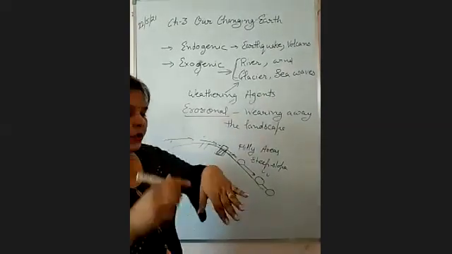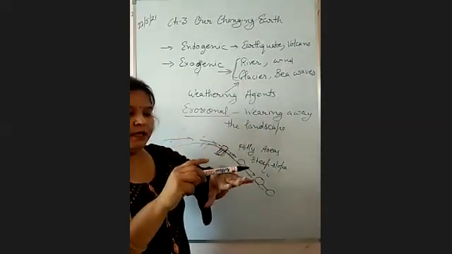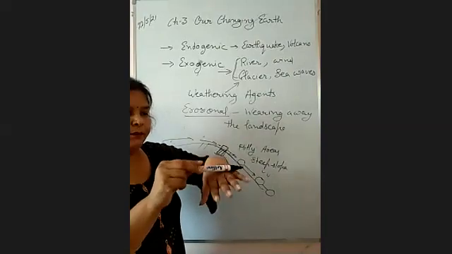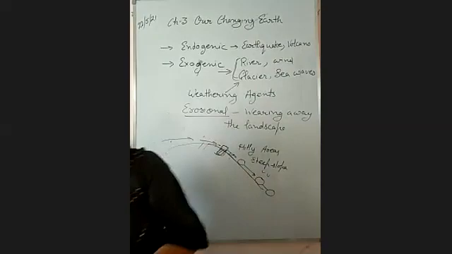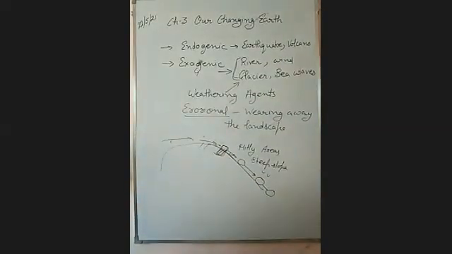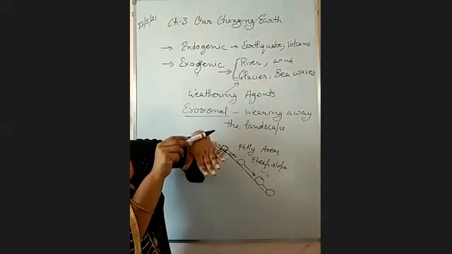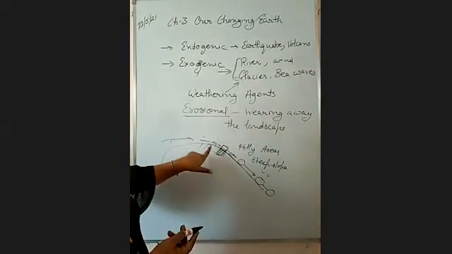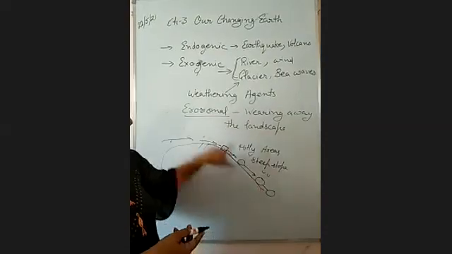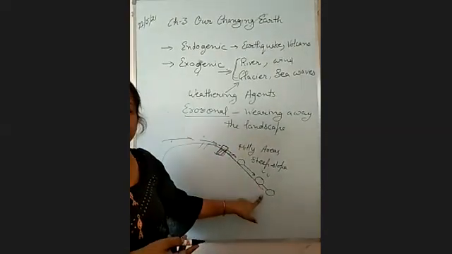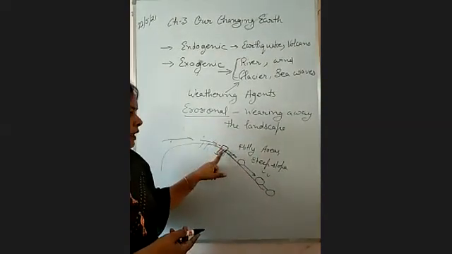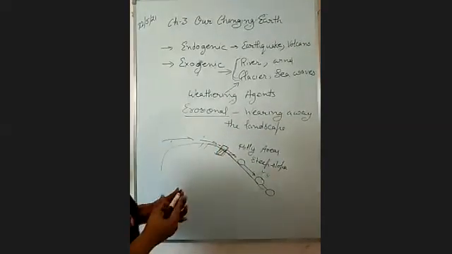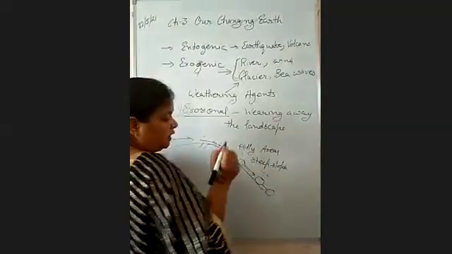When we throw this pen in this section, it will move slowly. But when I throw a pen at this slope, it will go down very speedily. Similarly, if there is a steep slope, the water flows with very high speed, and all the materials, whether big or small, will go down along with the river.